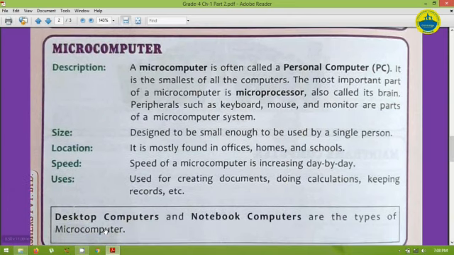And next, desktop computers and notebook computers are the types of microcomputers. So this is all about the classification of computers according to size.